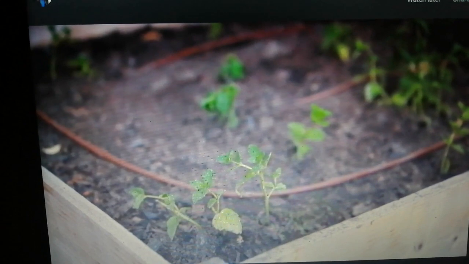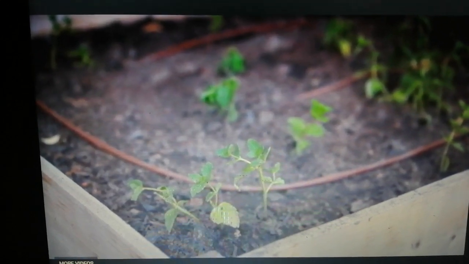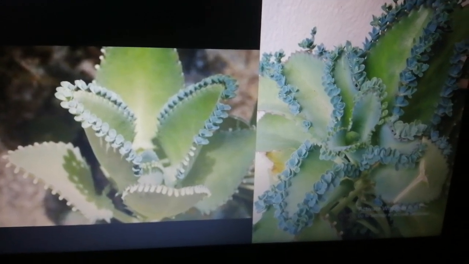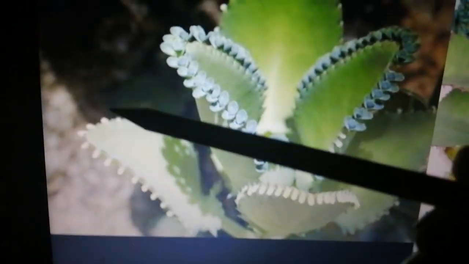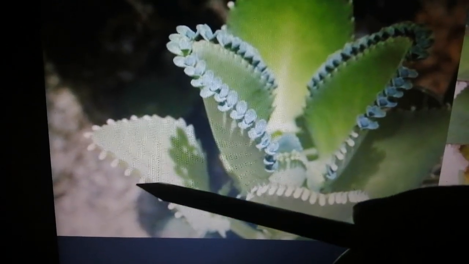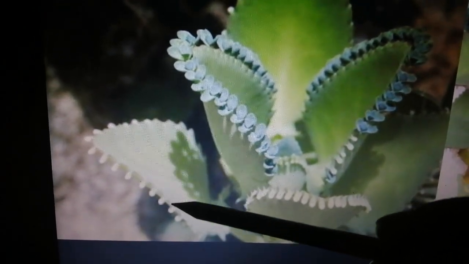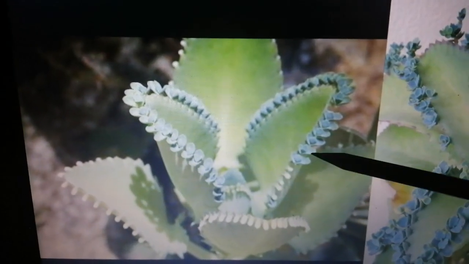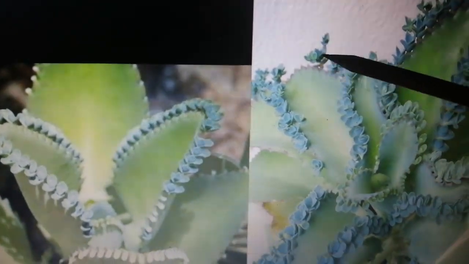Now let us see how new plants grow from leaves. So this is how plants grow from leaves. Now I want you to pay close attention over here. Can you see these depressions that are there on the leaves, on the edge of the leaves? From there, these buds are going to arise. Can you see? It is more clear over here.